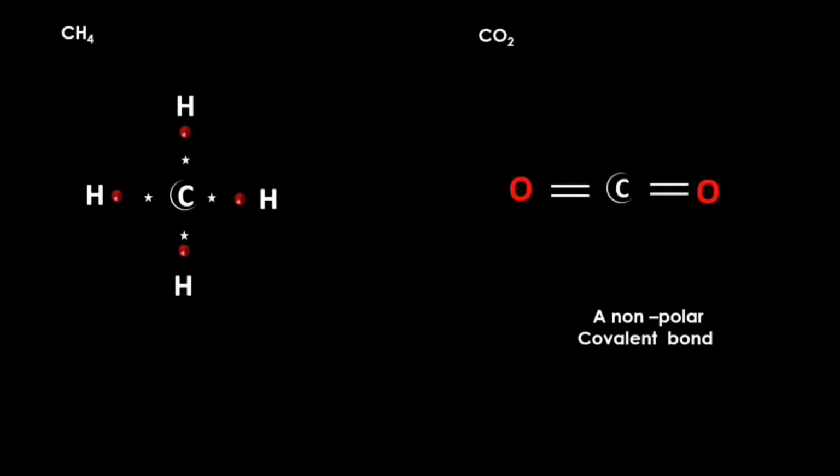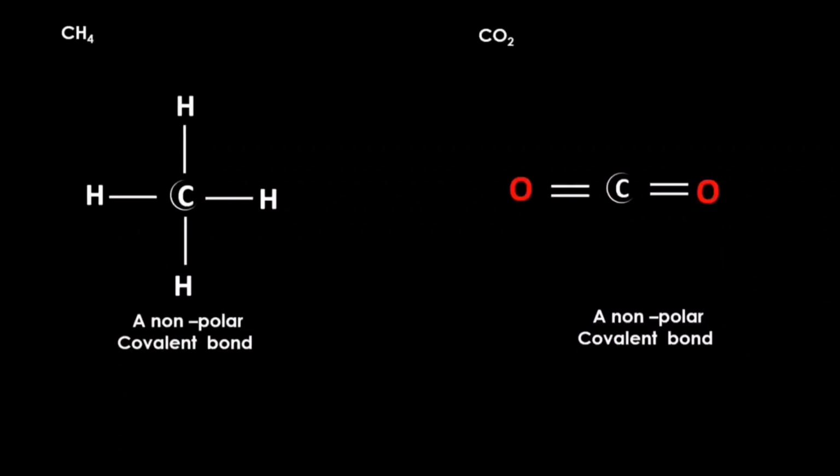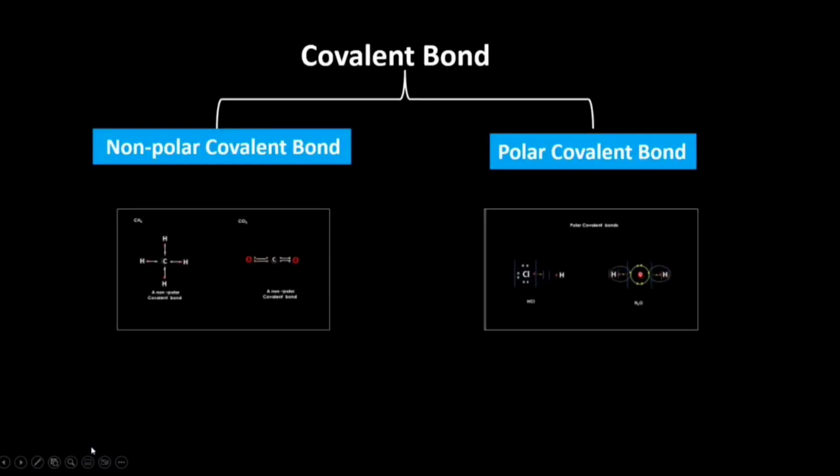So, the shared pairs of electrons are evenly distributed among the participating atoms. Hence, the bond in the molecule of methane is a non-polar covalent bond. It is the electronegativity difference of the participating atoms which decides whether the bond will be polar or non-polar.